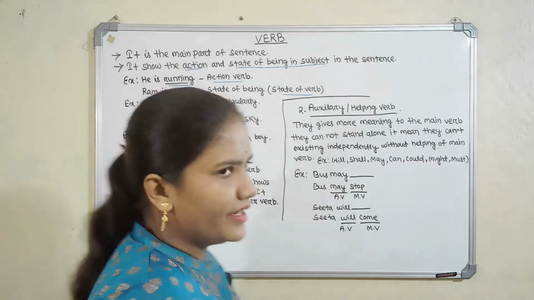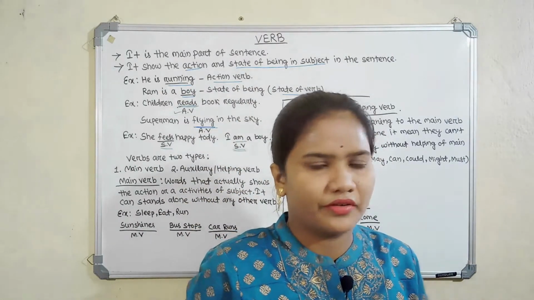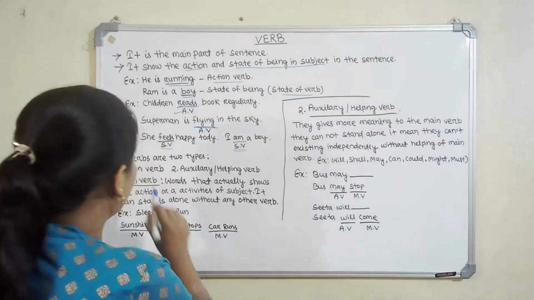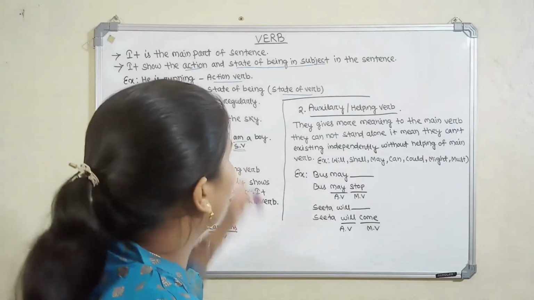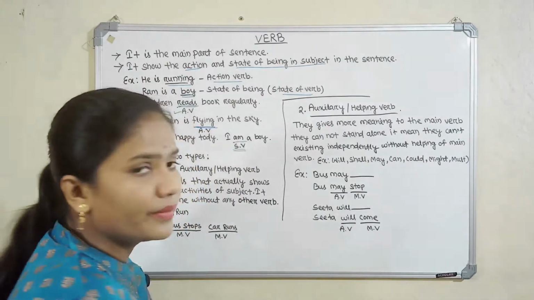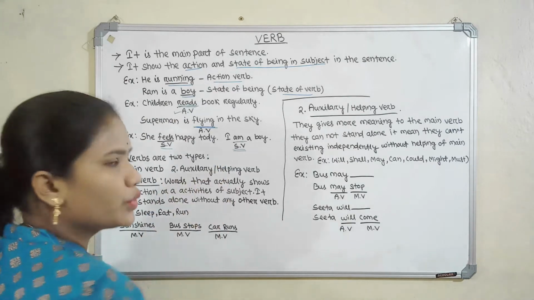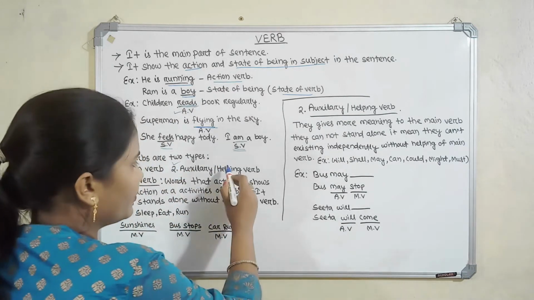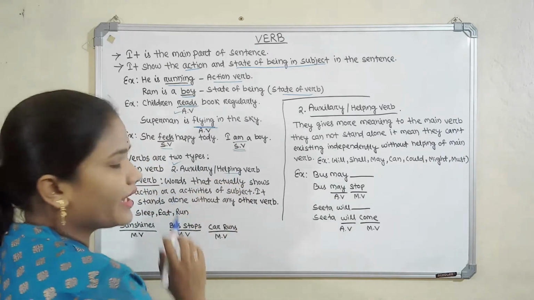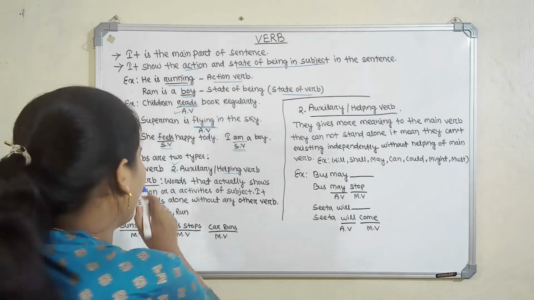Then we will divide the verbs. First of all, we have to know how many types of verbs there are. We learnt that a verb is the action verb and the state of being verb. Now verbs are divided into two types. One is the main verb. Second is the auxiliary verb or helping verb. Helping verb and auxiliary verb are the same. So first we will discuss the main verb.